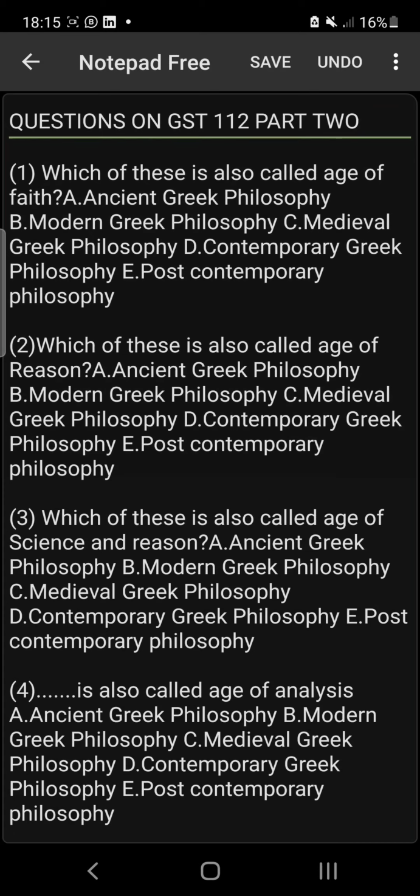Please, age of science and reason is also called medieval period. That is medieval Greek philosophy. It is very, very important. The fourth one said, dash is also called age of analysis. The contemporary Greek period is also called age of analysis. Take note of that. So the answer is D.